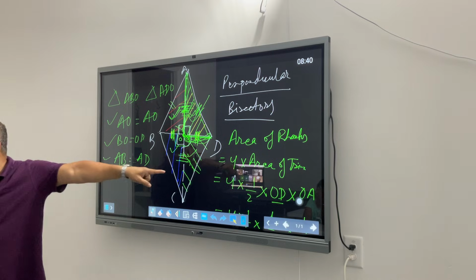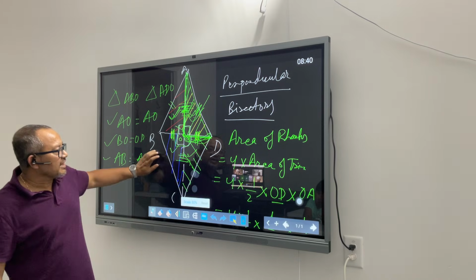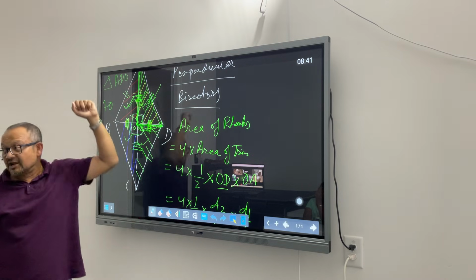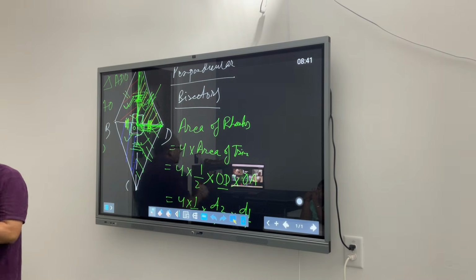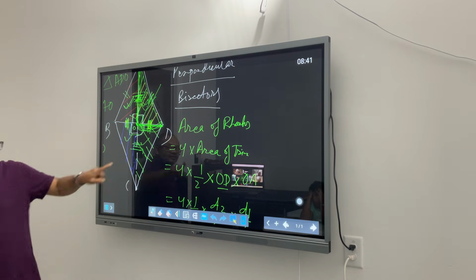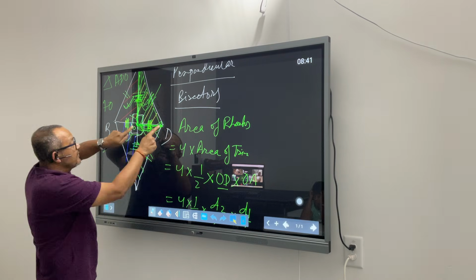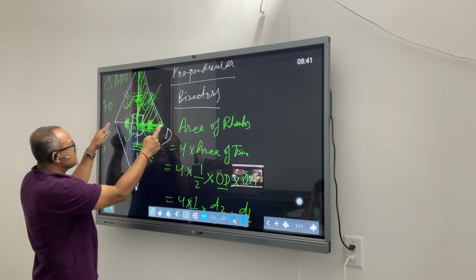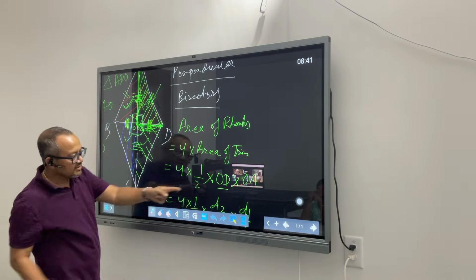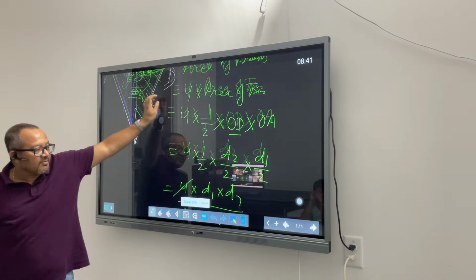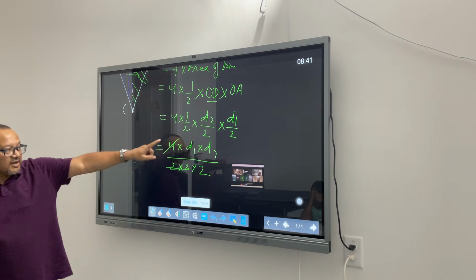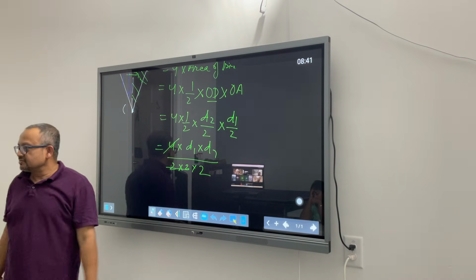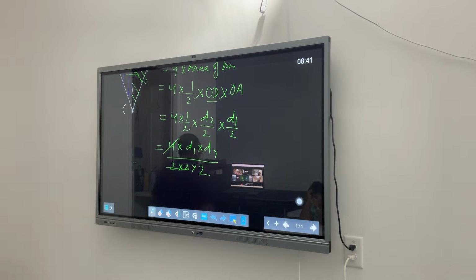That's what I did here. And from that, we saw 4 times the area of one triangle. Area of a triangle is half into base into height. Now you guys can relate to why I was stressing so much on finding the area of a triangle. 4 times half times base times height. Base is half of this diagonal, height is half of this diagonal. That's what you are seeing here. And your formula for the area of a rhombus became diagonal 1 into diagonal 2 by 2. This is the formula that I was talking about.